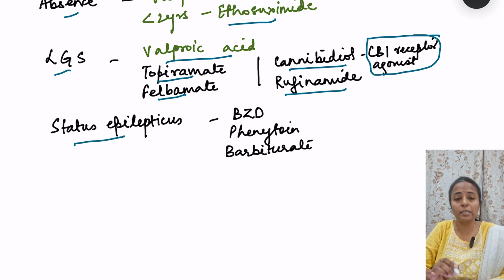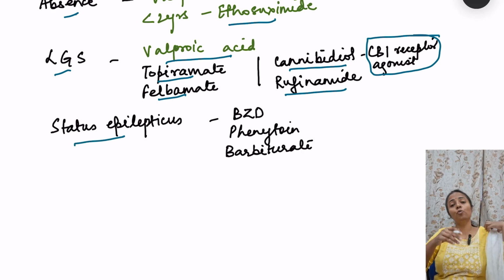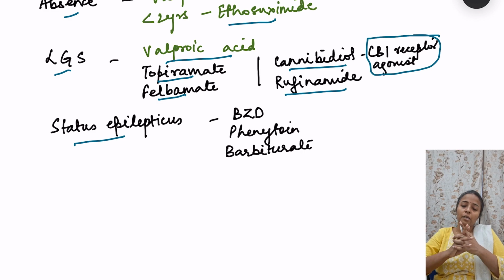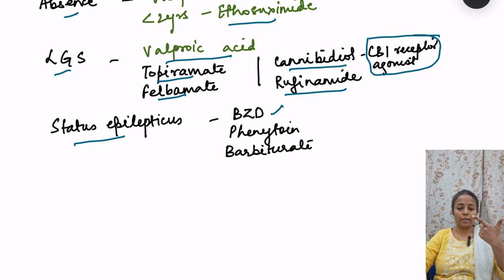Then coming to status epilepticus, that is the acute control of the seizures. During seizures, to control that, what is used, because sometimes the seizure activity may prolong. So at that time it is important to control it. So we have benzodiazepines, phenytoin and barbiturates for acute control of the seizures. So that is about the various anti-epileptic drugs.